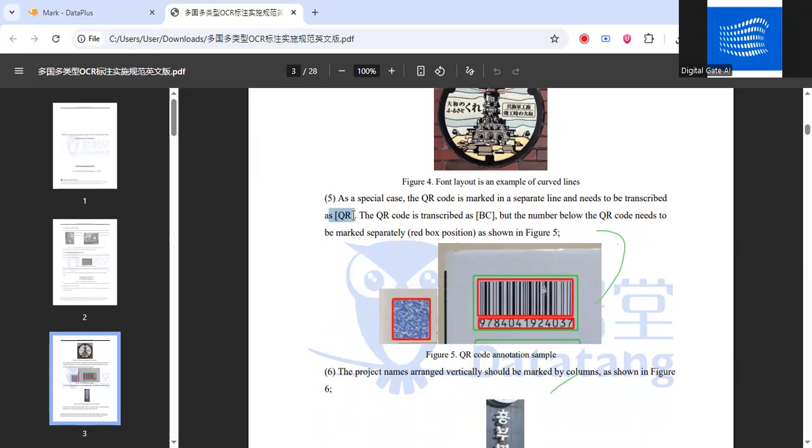If there's a barcode, you make a single box and write barcode, and then the numbers are transcribed normally: 97840419240 and 7. So any confusion till now? Any questions?